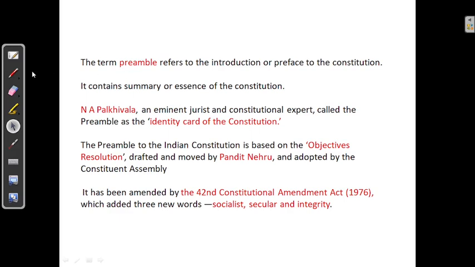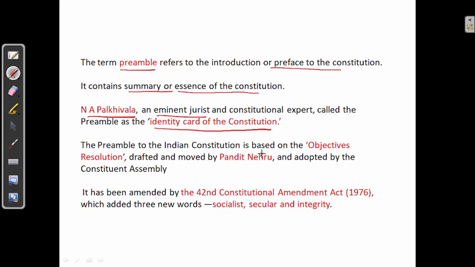First, let us see what is the preamble. The term preamble refers to the introduction or preface of the Constitution. It contains a summary or essence of the Constitution. An eminent jurist, N.A. Palkhivala, called the preamble the identity card of the Constitution.